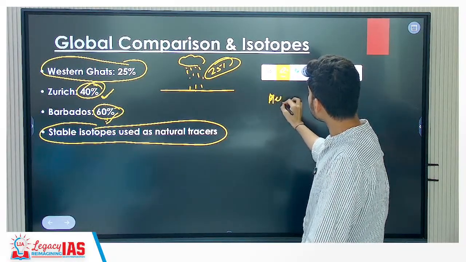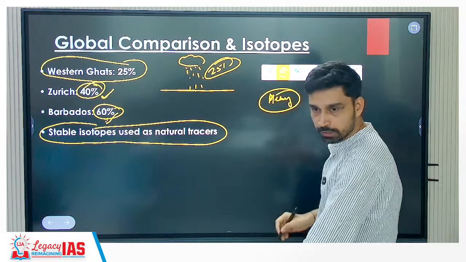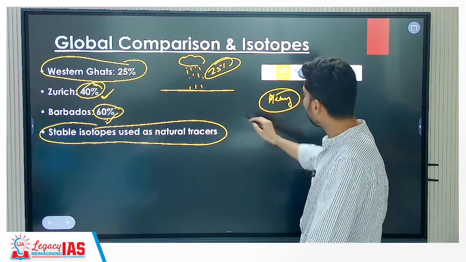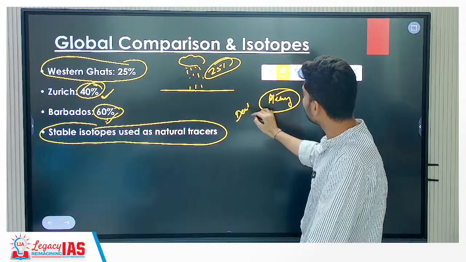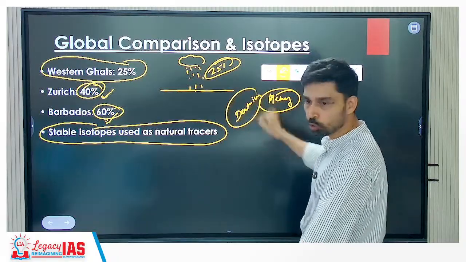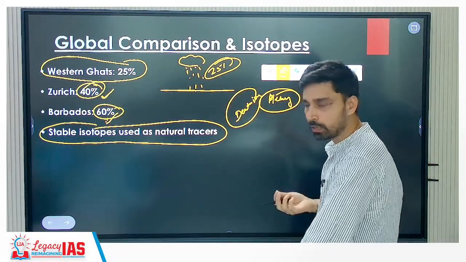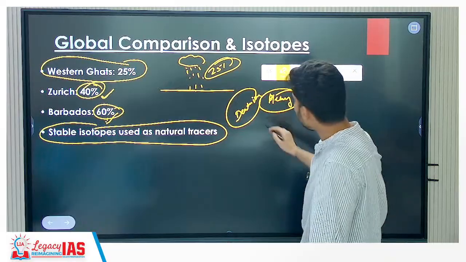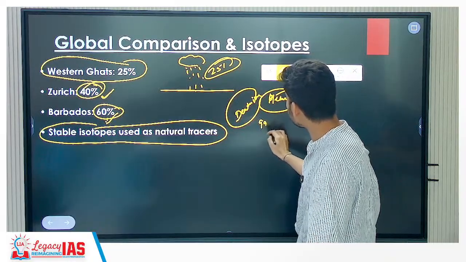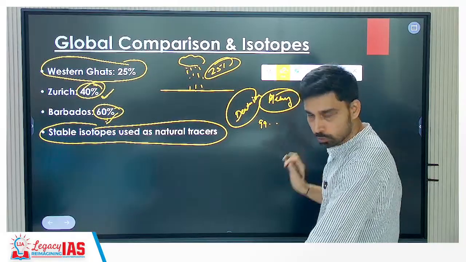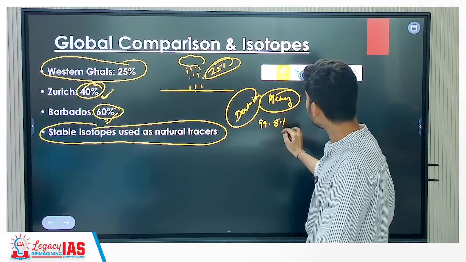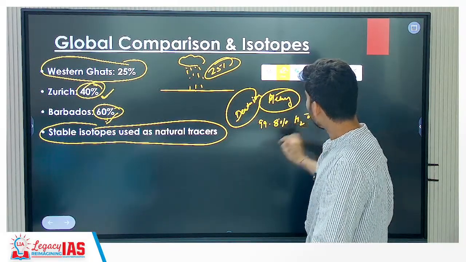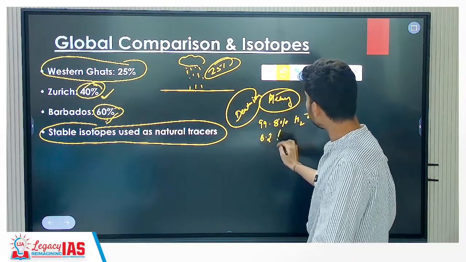One we call heavy water, the other is called light water. Heavy water you would have studied about, the isotope of hydrogen, deuterium, D2O. Light water is H2O. In rainwater you have a fixed concentration of D2O versus H2O. Generally 99.8% is H2O, and 0.2% of water remains in which form?